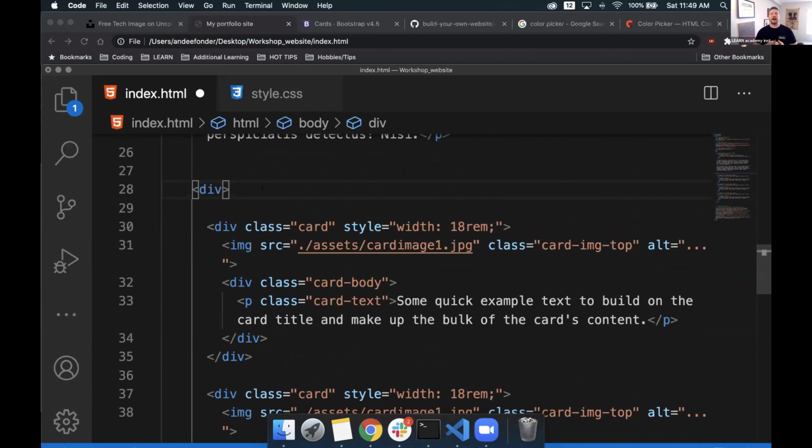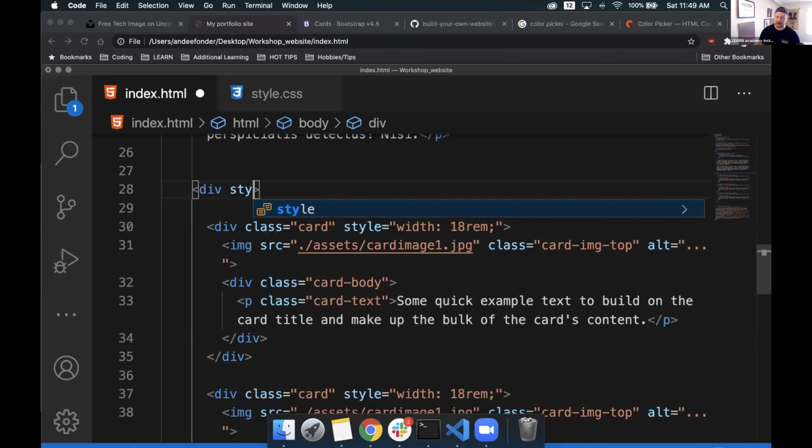We need to tell this parent div how it needs to handle its children. We need to style these children specifically with this parent div. We can do this by using that thing I was mentioning a little earlier, some inline styling, and using something called a Flexbox. So let's see what that looks like. In order to do our inline styling, can anybody tell me what I have to type in order to start inline styling? Style. Yes, Serena's got it.